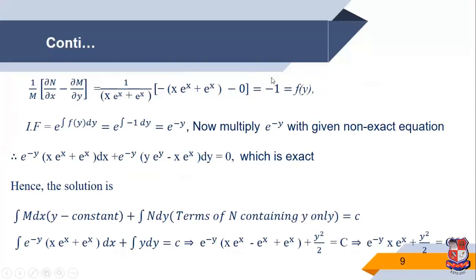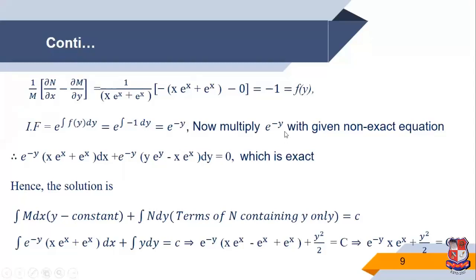So minus 1 we consider f of y. So the integrating factor is e raised to integration f of y dy, so e raised to integration of minus 1 dy, therefore e raised to minus y. So e raised to minus y is the integrating factor for the given equation.